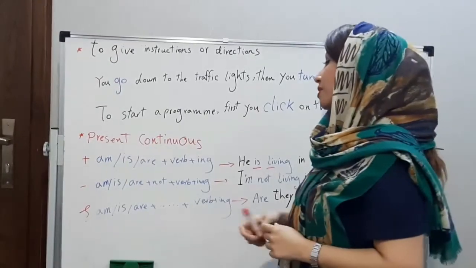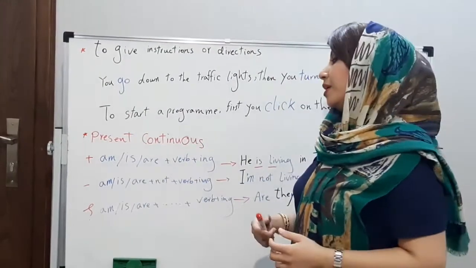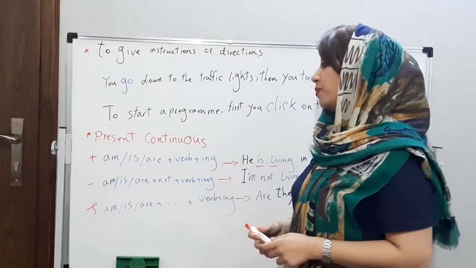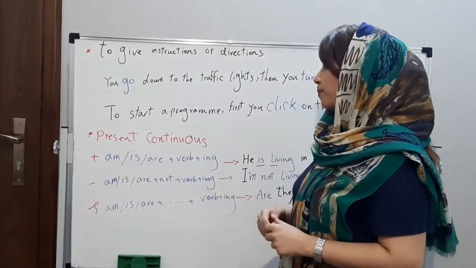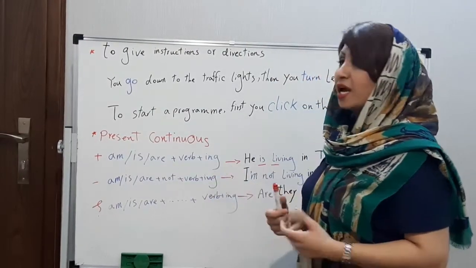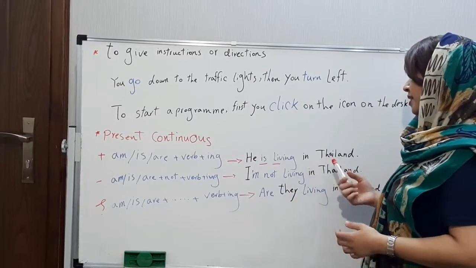We have positive, negative, and interrogative. When you want to make a sentence in a positive form, you should use am, is, are plus verb plus ing. For example, he is living in Thailand.